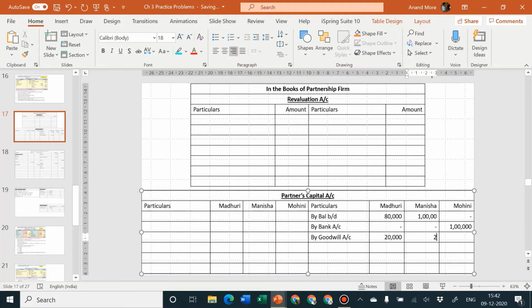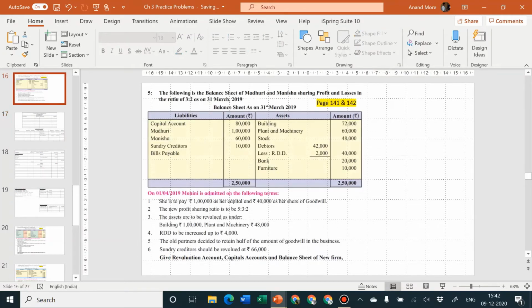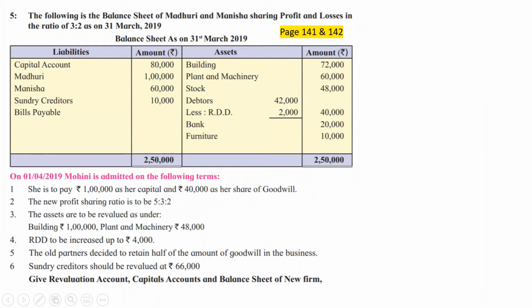$20,000 and $20,000 dash. Okay, next one. So first adjustment is over. She is to pay rupees 1 lakh as capital. Entry is complete. Second adjustment is over. 40,000 as her share of goodwill. That is also complete. New PSR is 5:3:2. We have used it for calculation of sacrifice ratio.